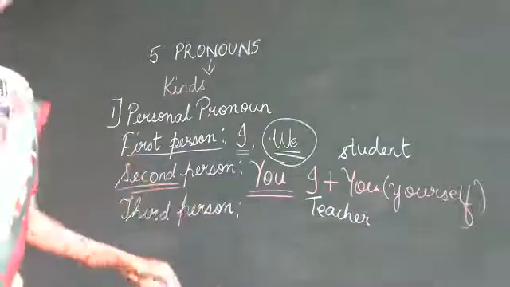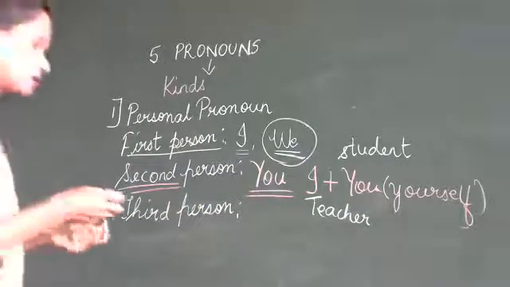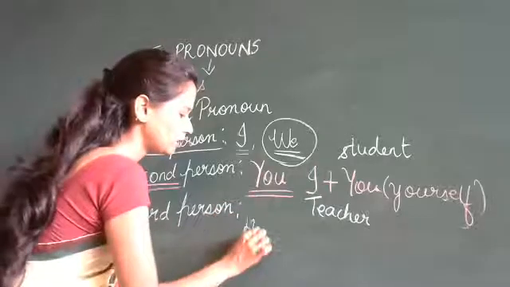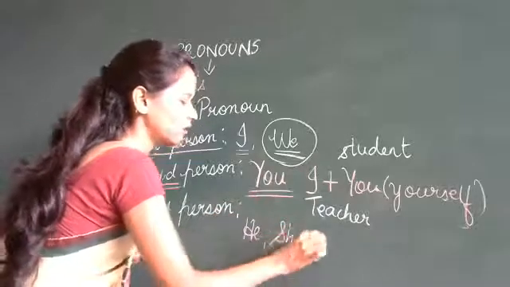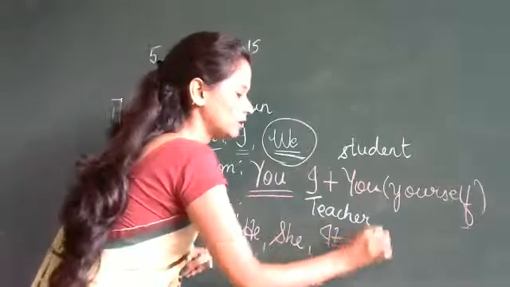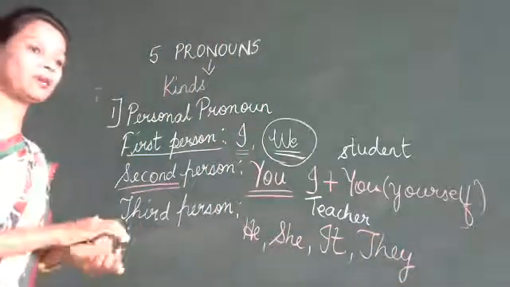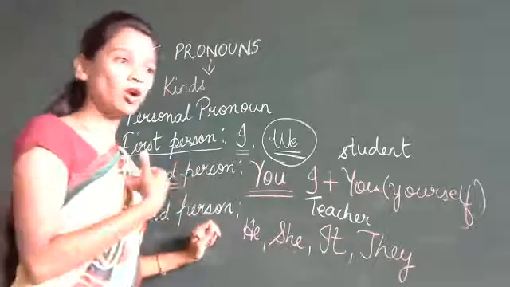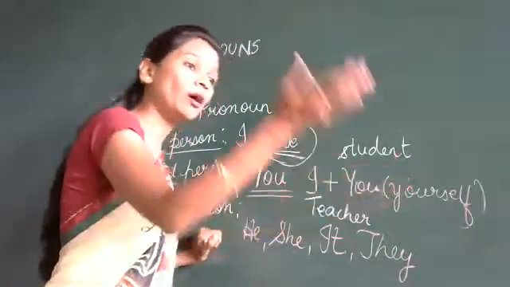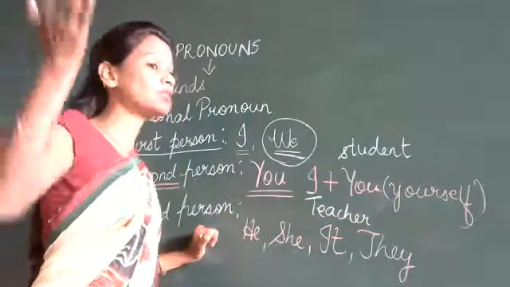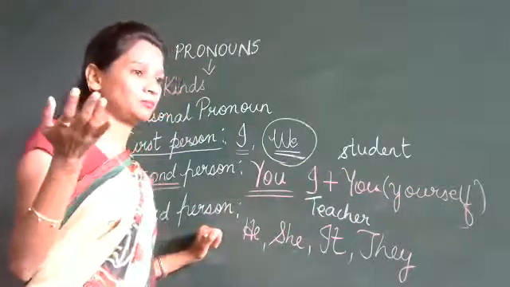Next, we have the third person. Who is this third person? He, she, it, they. Now, who is this third person? That means it is not me, it is not you, but we are talking about somebody else.